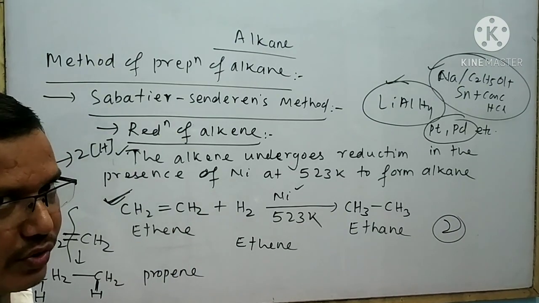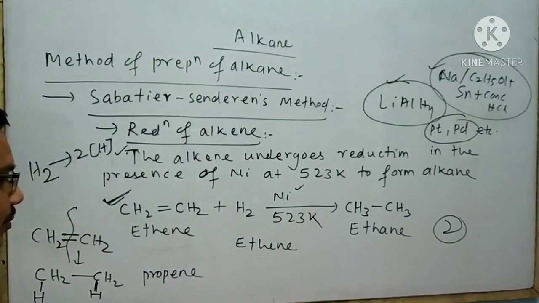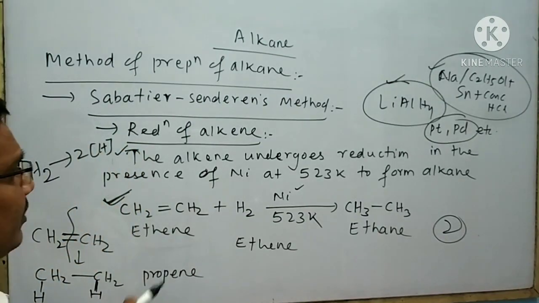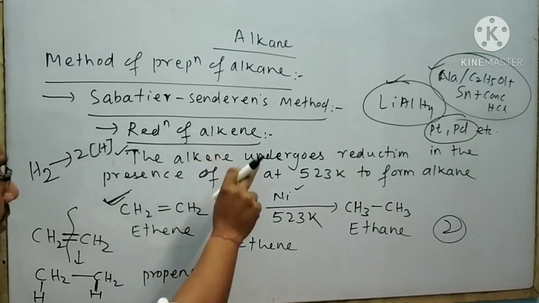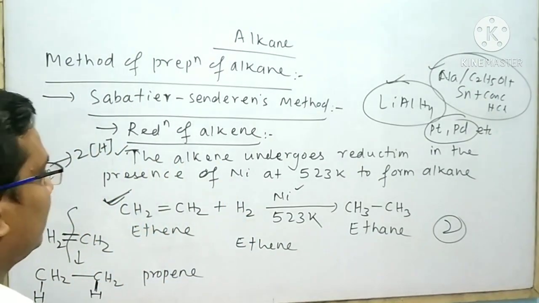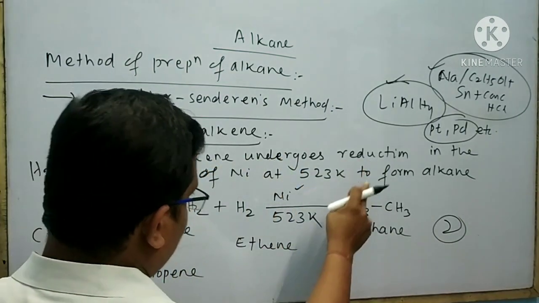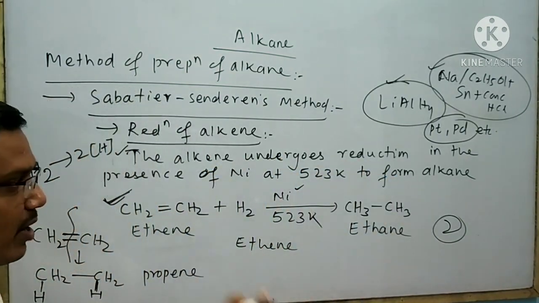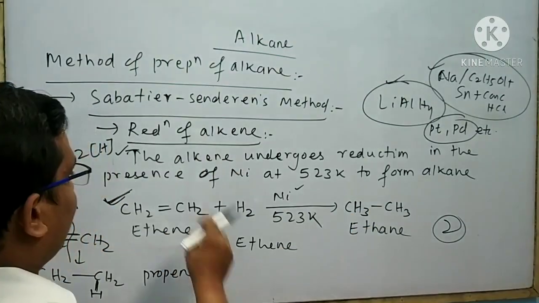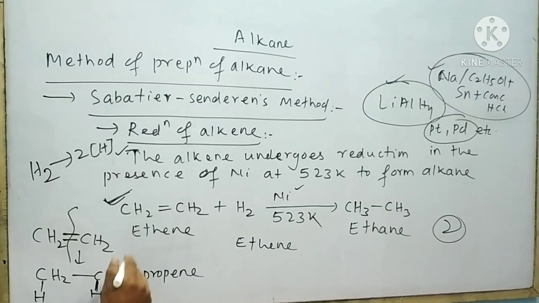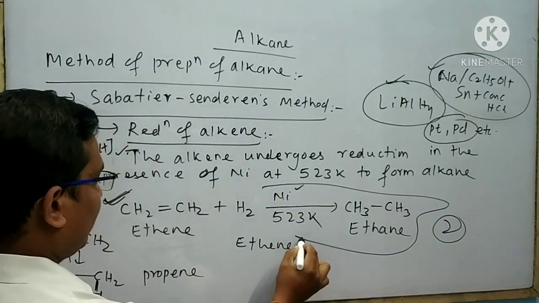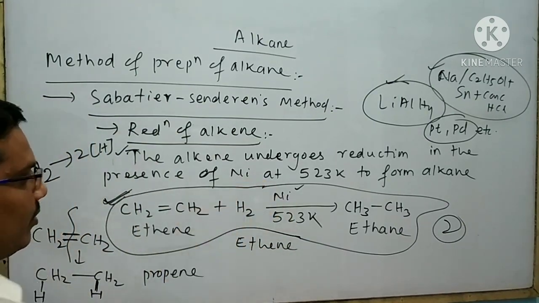In the general case, you can also give another example, just like the reduction of propene. But if a question asks what happens when ethene undergoes reduction in the presence of nickel, then the answer is: ethene undergoes reduction in the presence of nickel at 523 Kelvin to form ethane. At the bottom of the statement, you must write this equation only. You cannot give another example.